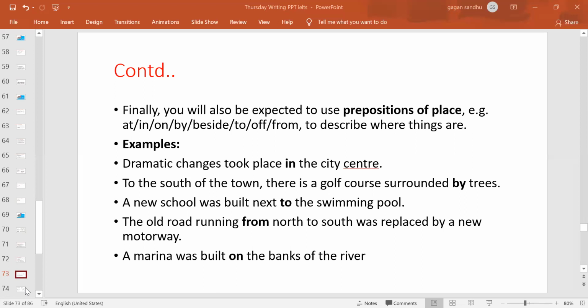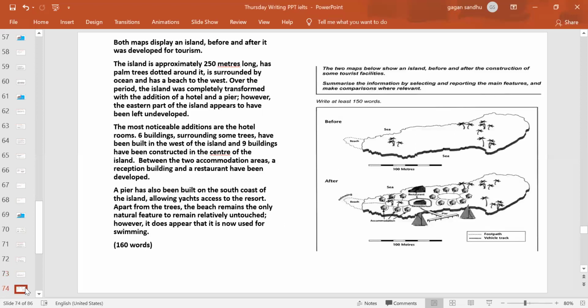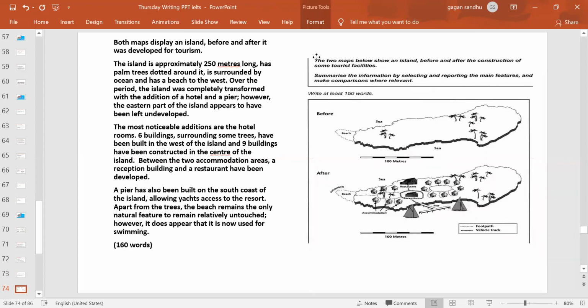One example of that is here. This is a very common graph. If you have practiced with the Cambridge books, you will see this in Cambridge book number 5 or 6 maybe. This is a map of an island before and after construction, right? This is one description of that in 160 words, which is how you explain the maps you get. We are paraphrasing the two maps below.